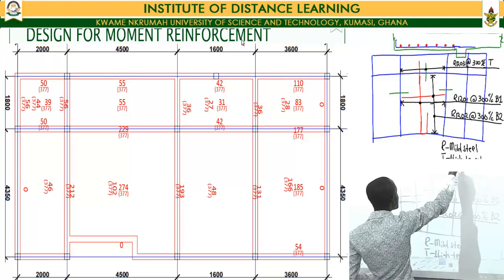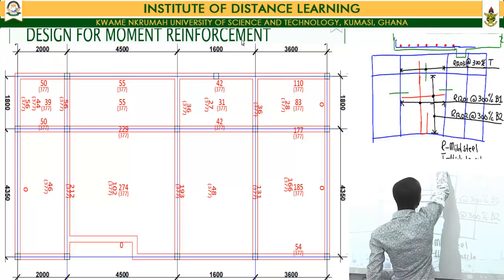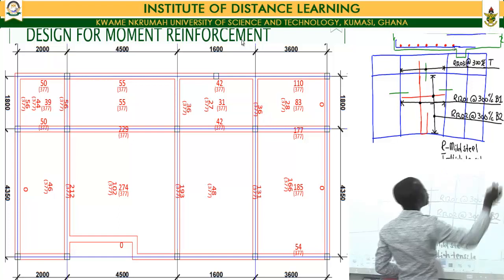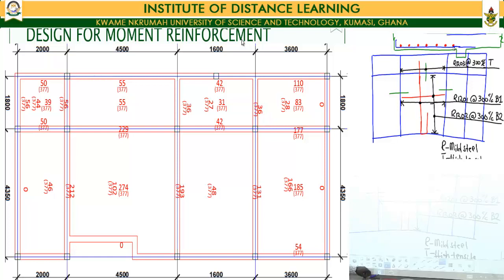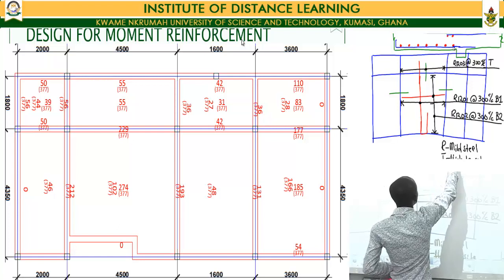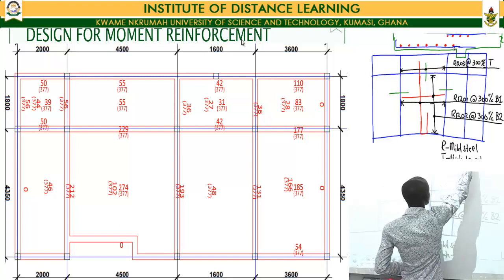Within my support point, my tension zone would be at the upper part of the beam. So my hogging reinforcement will come this way with its distribution bars provided at the bottom.